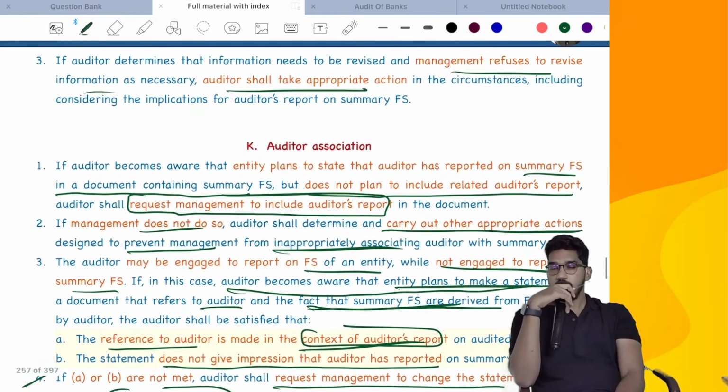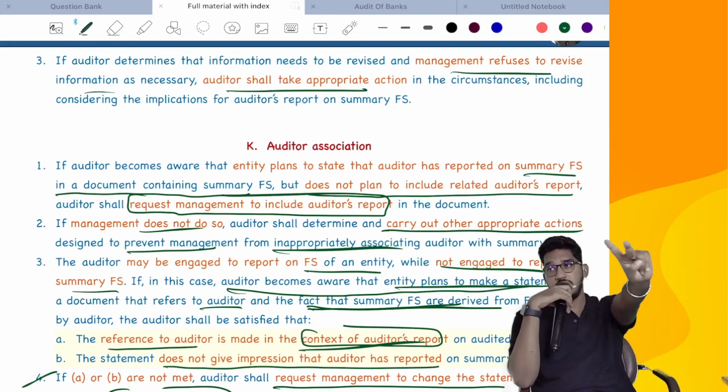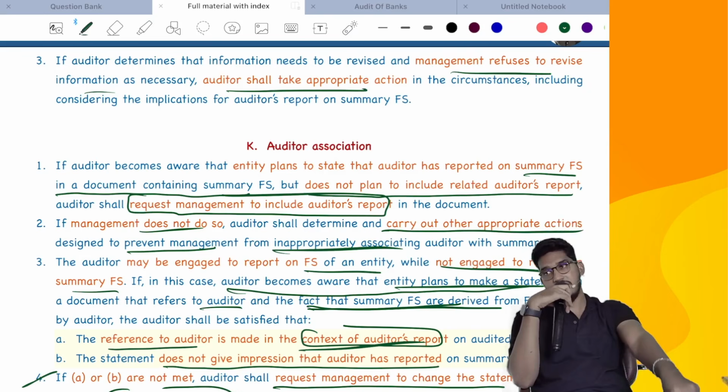Understood? So much information we have discussed, but the most important part of this entire standard is reporting, and the subsequent points I have told, that is having a chance of getting tested as an MCQ. That subsequent events part is also very important.